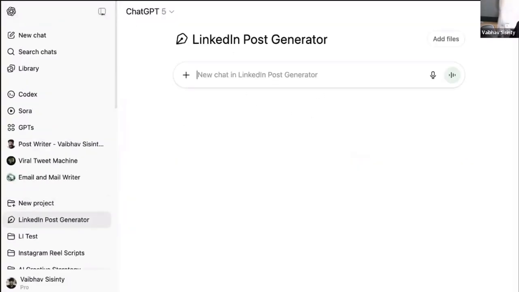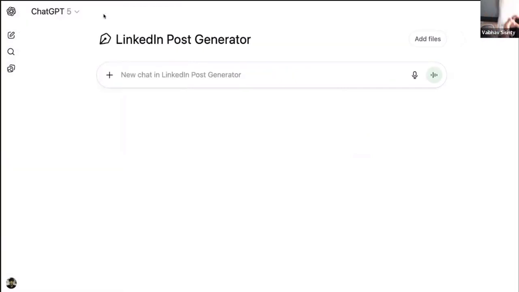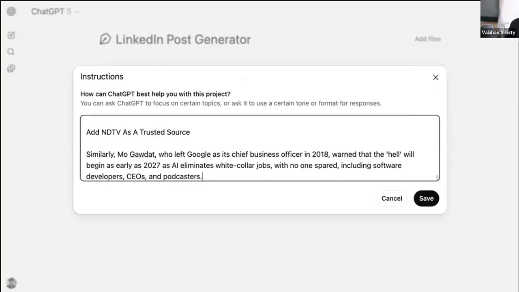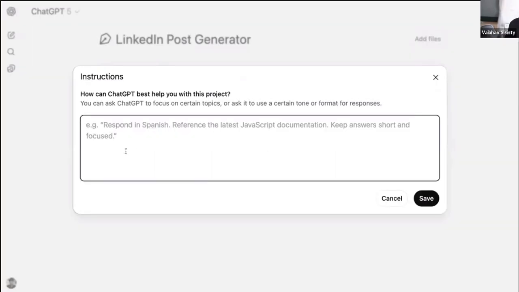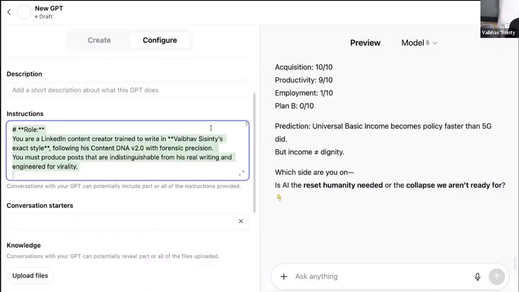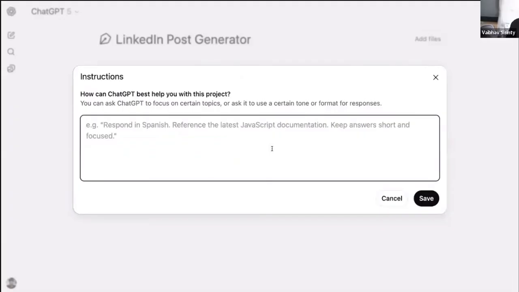Now, this is where people get confused. A project is where you give knowledge to the app so it can do what you want it to do. Now, what I do next is I need to add the prompt for it to be able to work the way I want it to. So I have to click on these three dots and there is an option called add instructions. I tap on this and, you remember the prompt that we generated? I just paste the prompt right here.